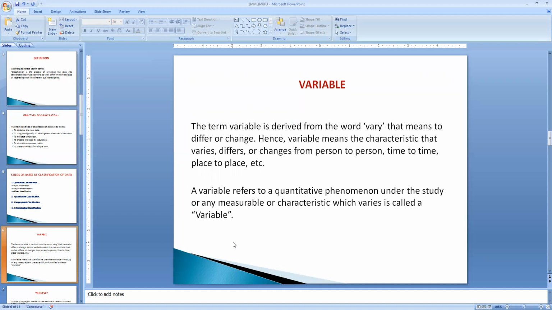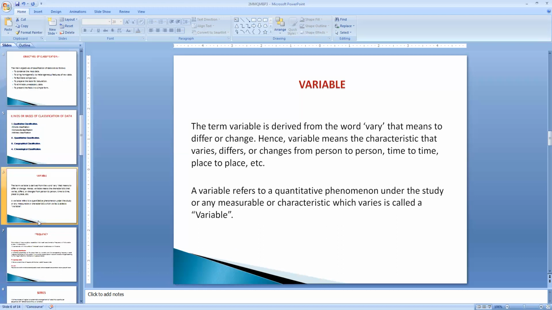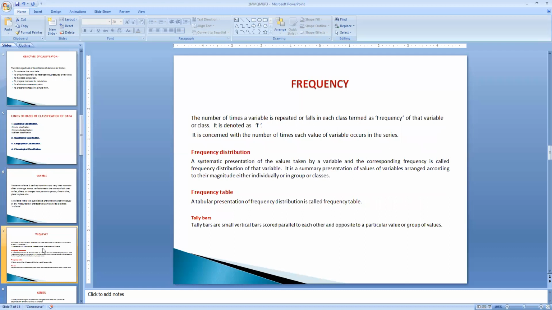The variables are nothing but the characteristic features which vary, change or differ from one person to another, from one time to another, or from one place to another. When these characteristic features change and are expressed in the form of quantitative phenomena, they are called variables. And the next thing is called frequency. What do you mean by frequency?